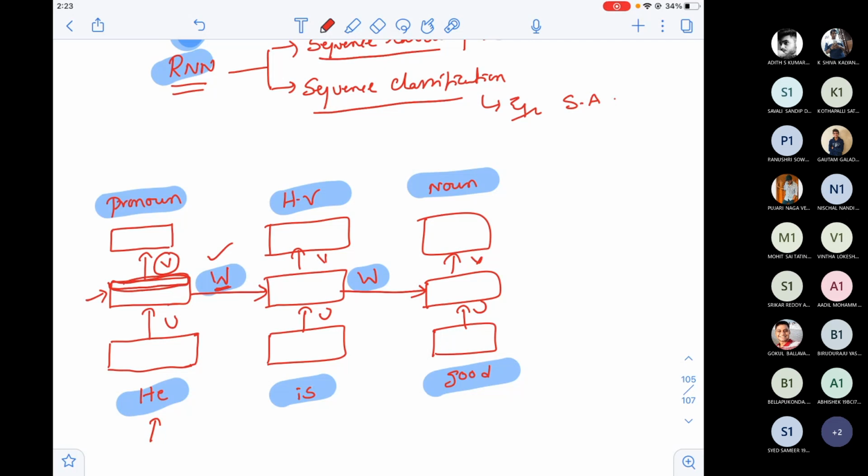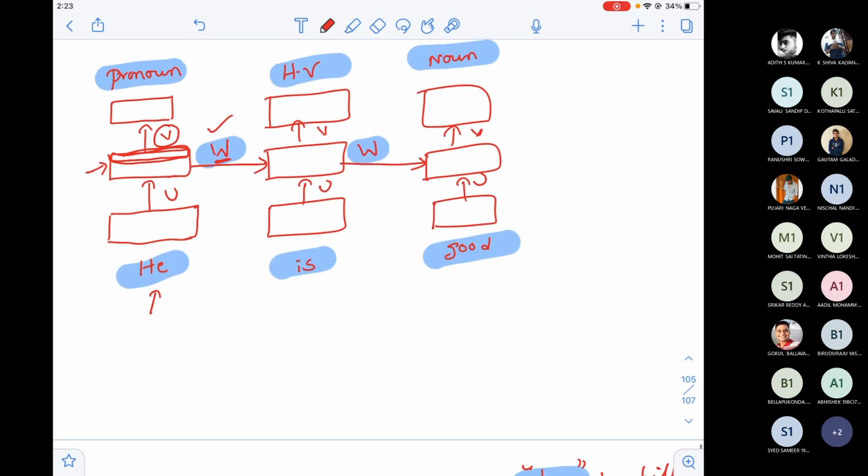What exactly does a hidden layer do? Every hidden layer captures features, and as you go up the hidden layer sequence, the layers form shapes. I already told you multiple times: if I want to detect a face, the initial hidden layers identify various patterns of the face, and as the hidden layers increase, these individual patterns form a shape. All that pattern understanding from the input will be in the last hidden layer. So this last hidden layer is multiplied with W and given as input to the next hidden layer.